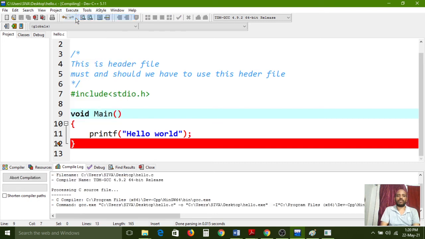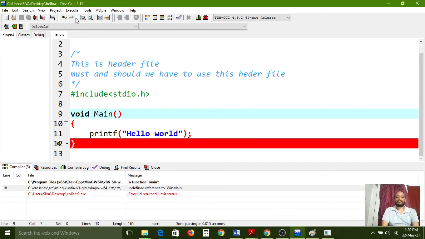Go to the Execute menu, choose the Compile option. It will show one error: WinMain returned one exit status, undefined reference. That means the predefined main function was developed in lowercase. This is the main function, but here we used the first letter as a capital, so that's why it is showing one error.